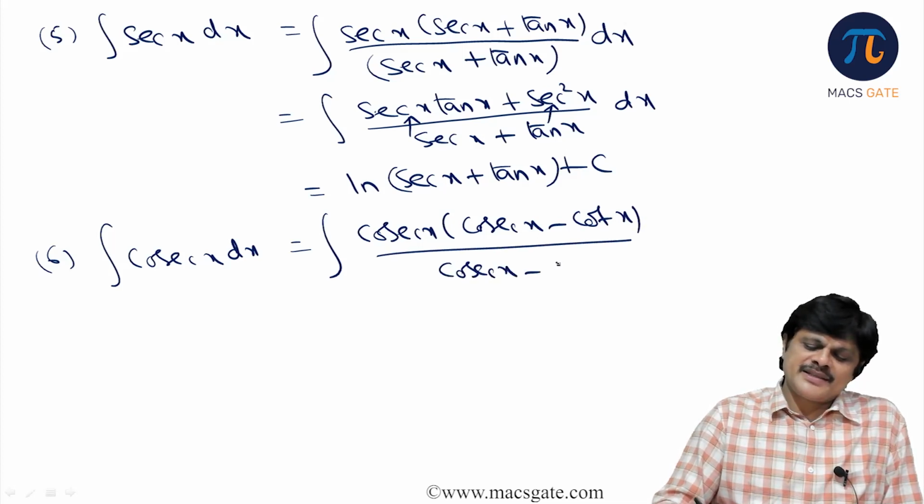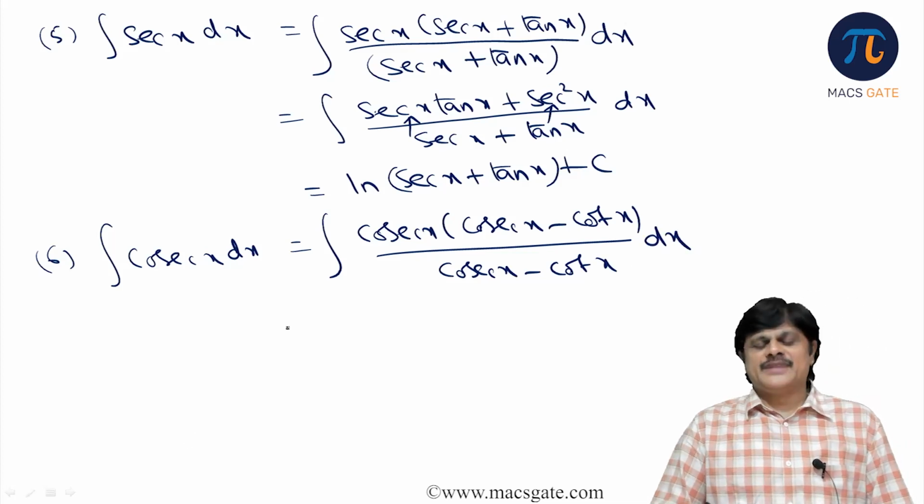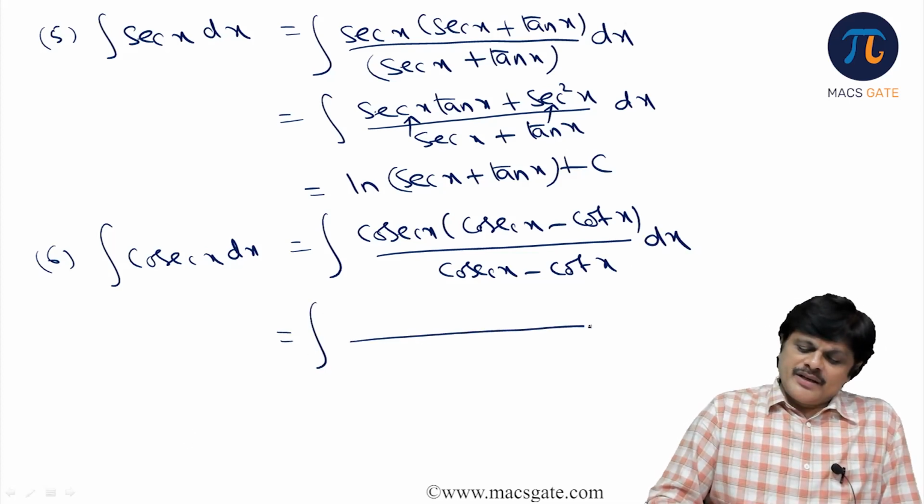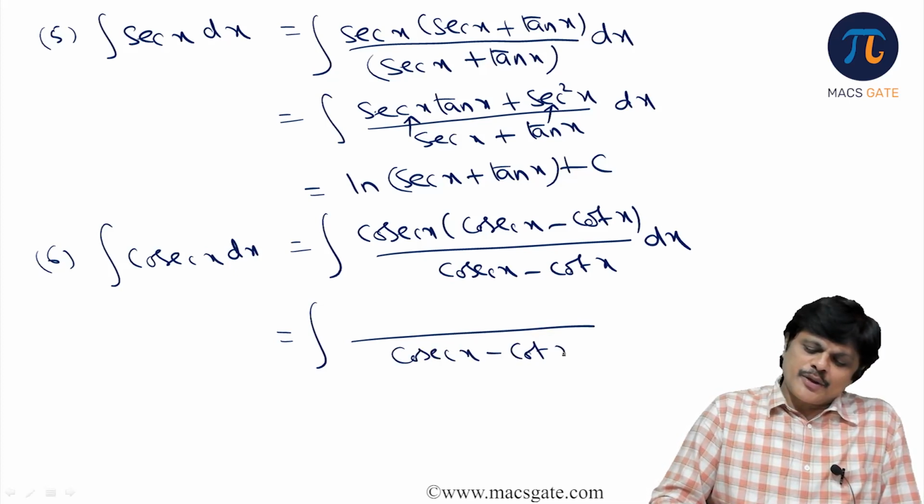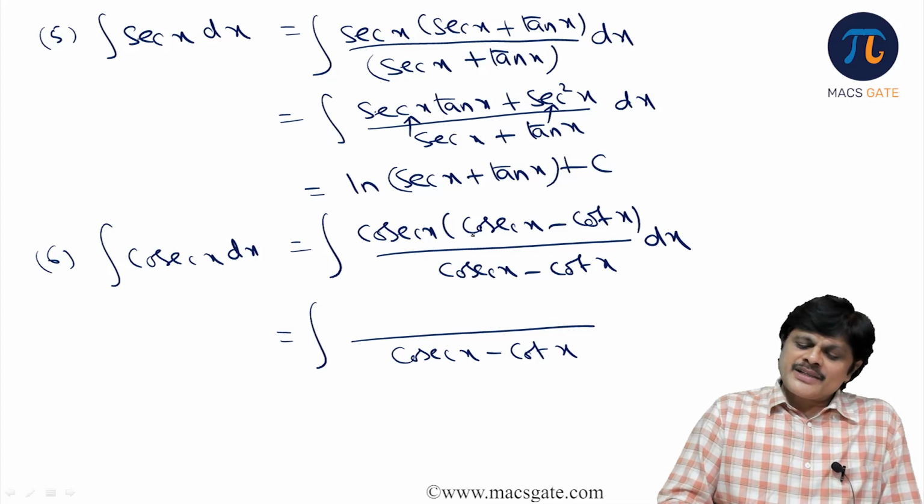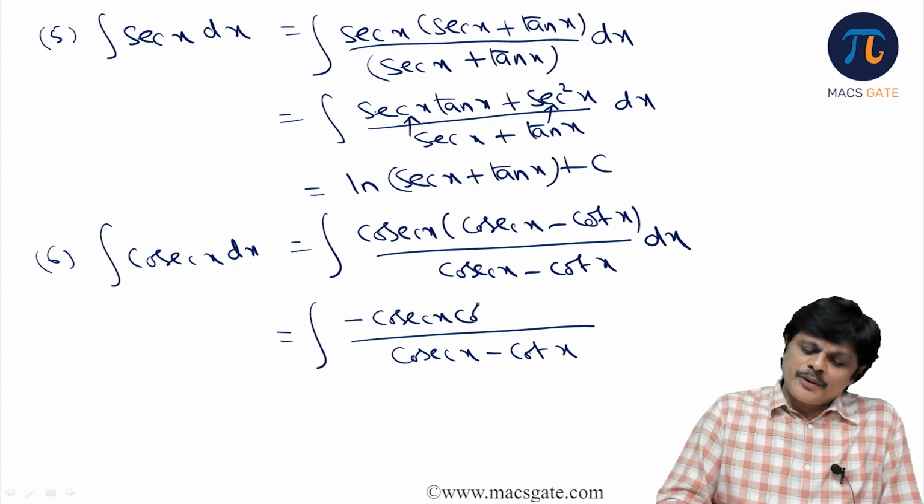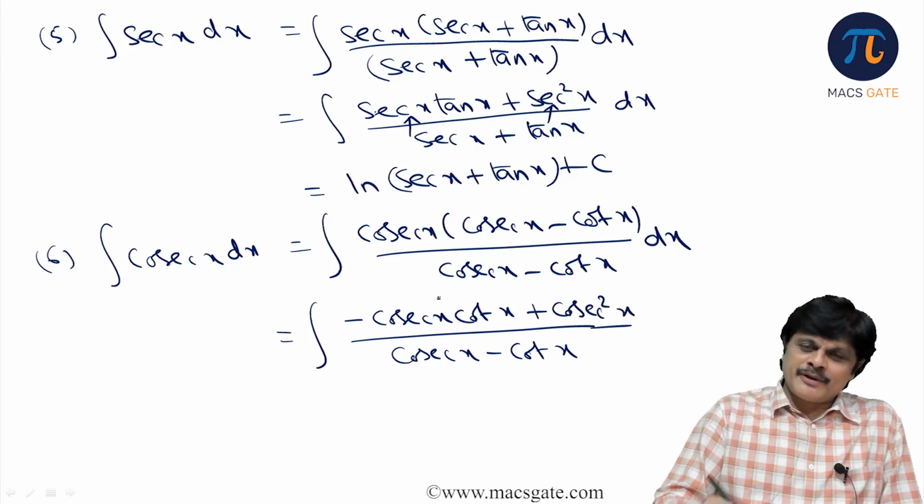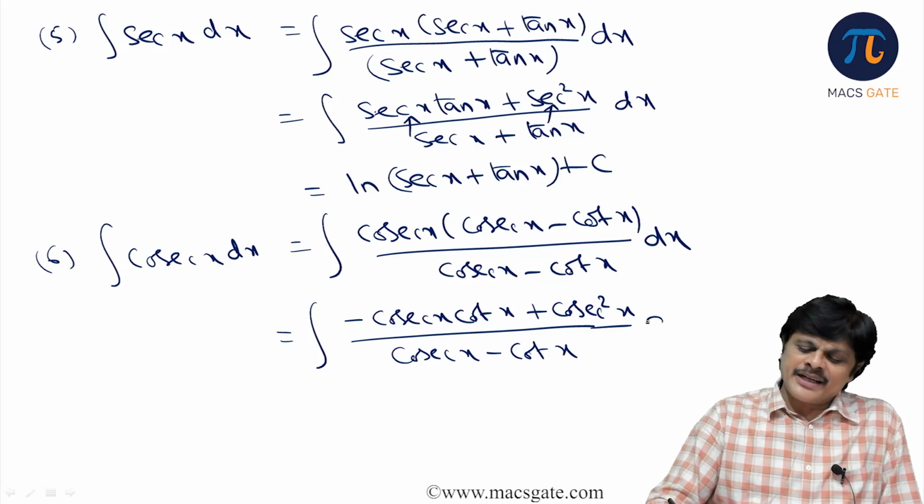Integral of cosecant x minus cot x dx. So now what we do? Denominator, let it be like this: cosecant x minus cot x. Now you can write it as cosecant into cosecant, that is cosecant square x. But here cosecant into cot is minus cosecant x cot x plus cosecant square x. See, I am just writing in the order, for denominator matching, I am writing that way.